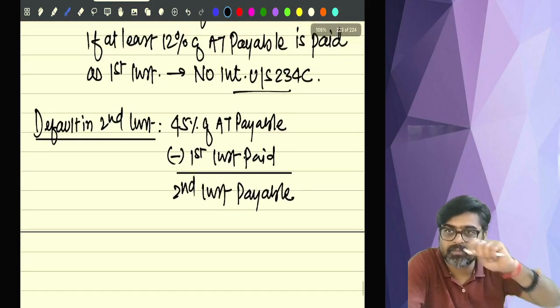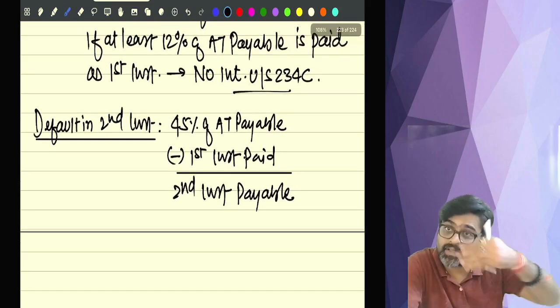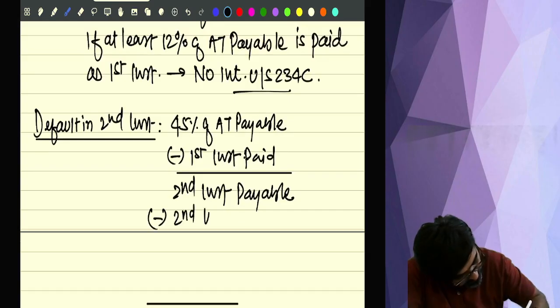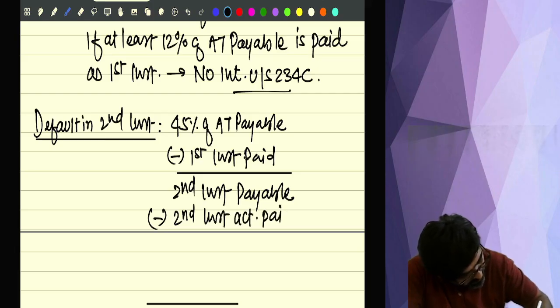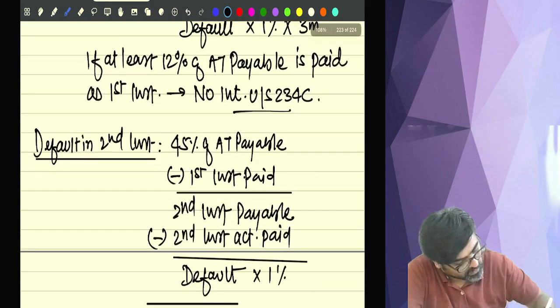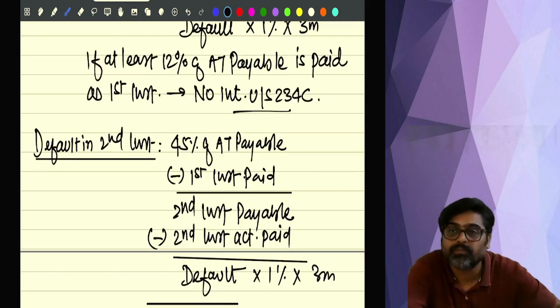But have you paid this much amount? No, you have paid less than this amount. So minus second installment actually paid, this is the amount of default. For this default also 1% will be charged for 3 months.